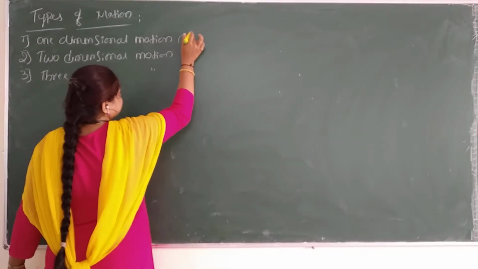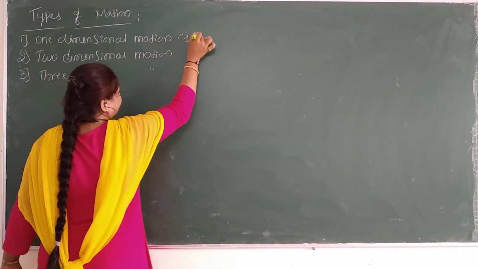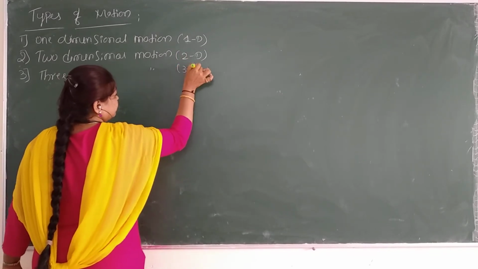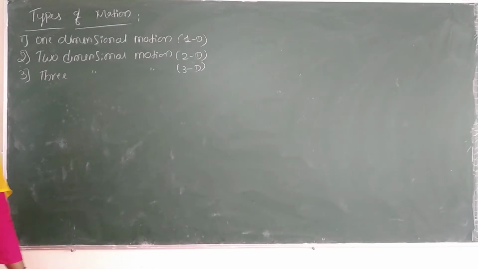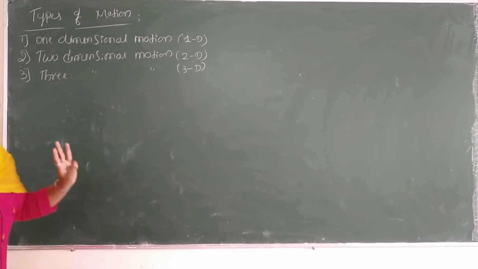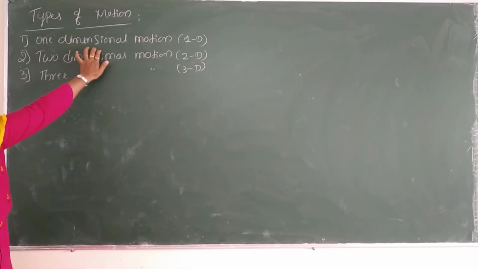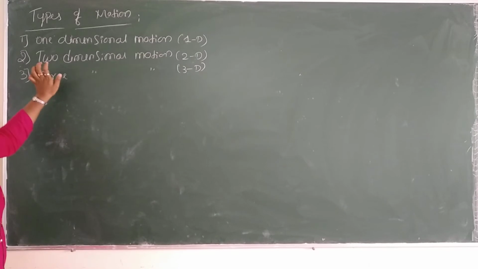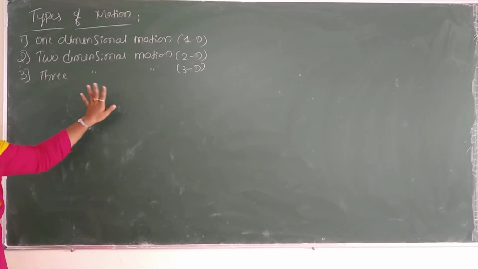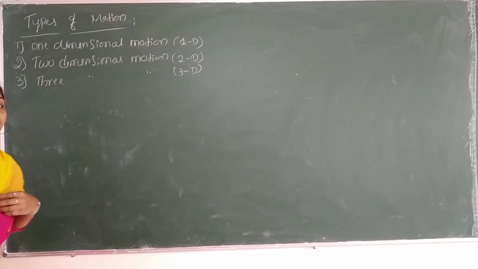You can say it is 1D, this is 2D, this will be 3D. Right. So how many types are there in motion? Total 3 types. One is one-dimensional motion, we call it as a 1D. 2-dimensional motion, we call it as a 2D, and 3-dimensional motion, it is a 3D motion.